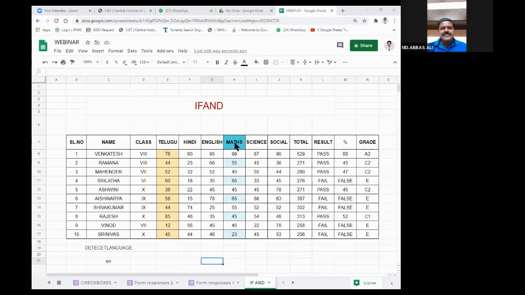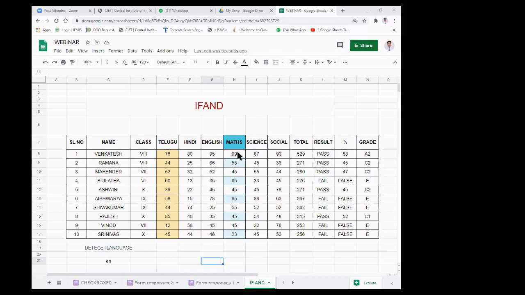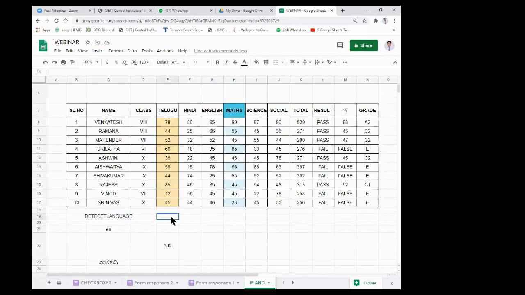So here, for example, let's take mathematics, and these are different marks of this mathematics, and these different marks together are called the range. So by using the range only, we can find the different calculations. The functions are nothing but predefined by the software itself. In any spreadsheet program, let it be Zoho or Excel or Google Sheets, every function or formula starts with the equal to sign.